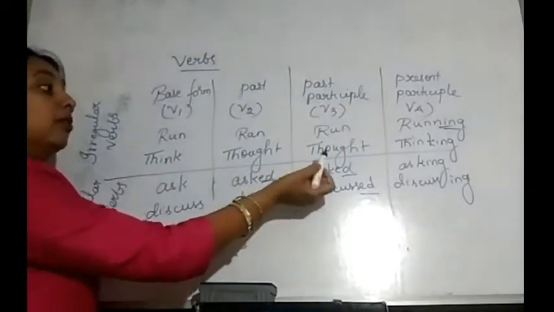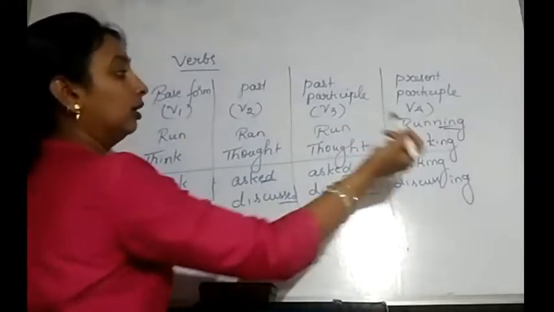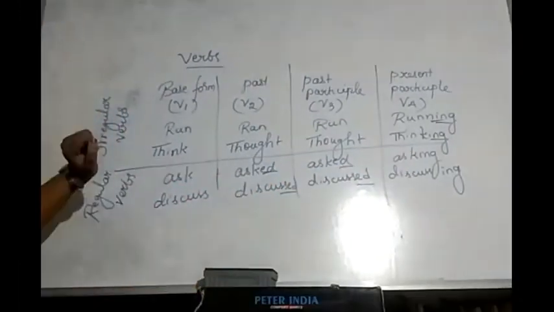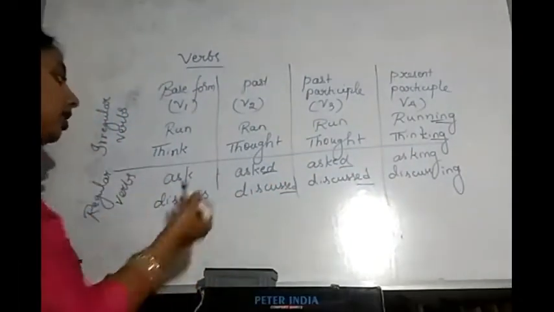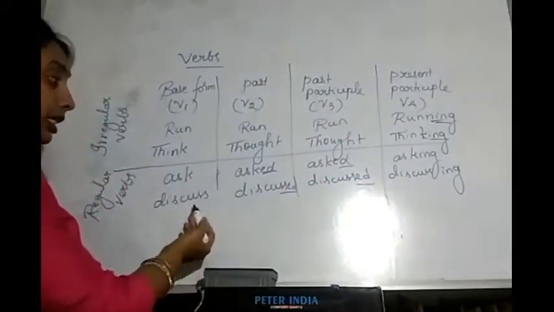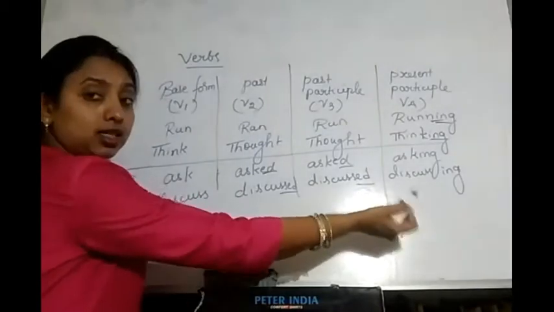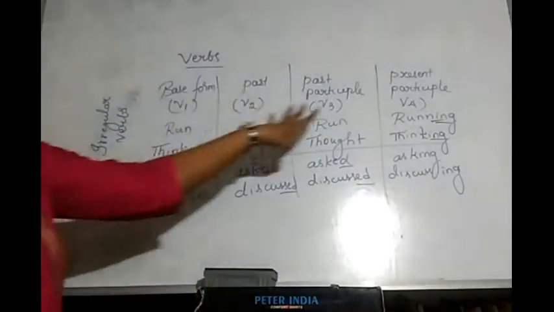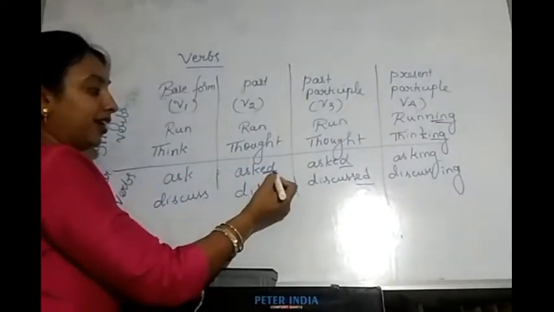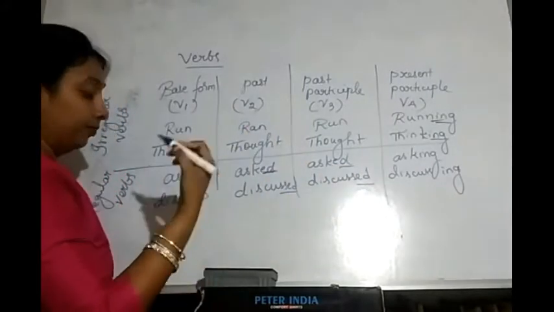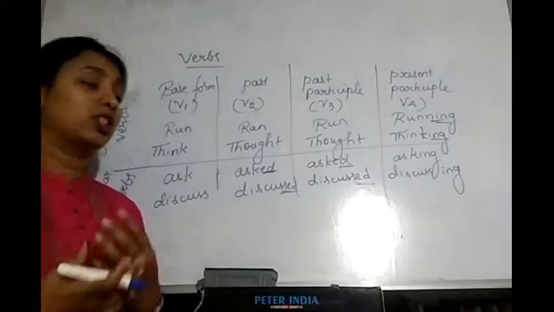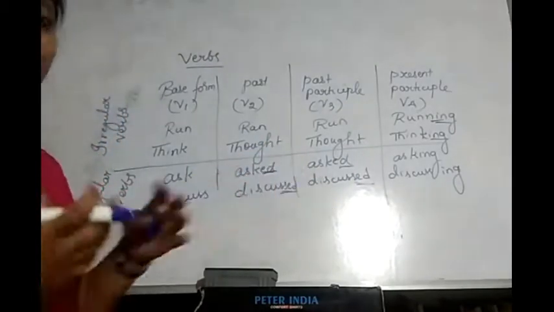Think is the present. Thought is the past. Past participle is also thought. Here, ing we have added to think to get the present participle thinking. Now, next word, ask: ask, asked, asked, asking. Discuss, discussed, discussed, discussing. So, these are the 4 forms of the verbs. Here, you observe one more thing. In ask, what have I added? Ed. Here also I have added ed. Next, discuss: ed, ed. So, there are many words which become past tense and past participle just by taking ed.